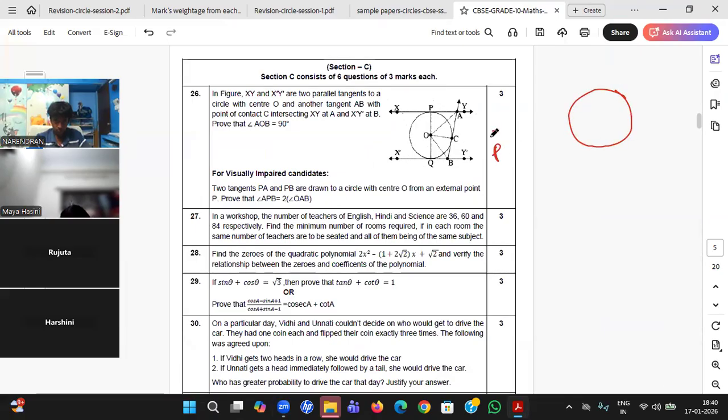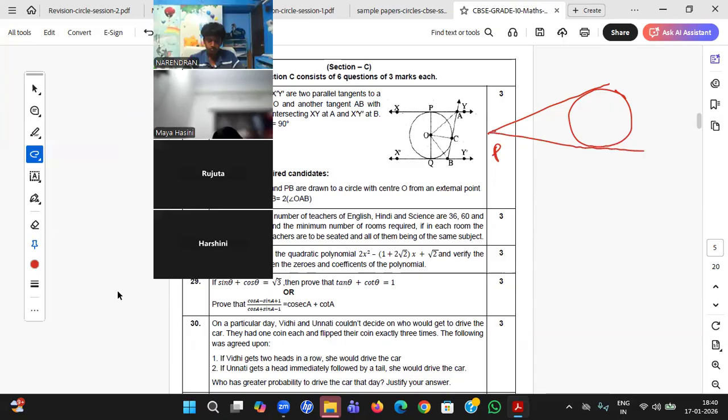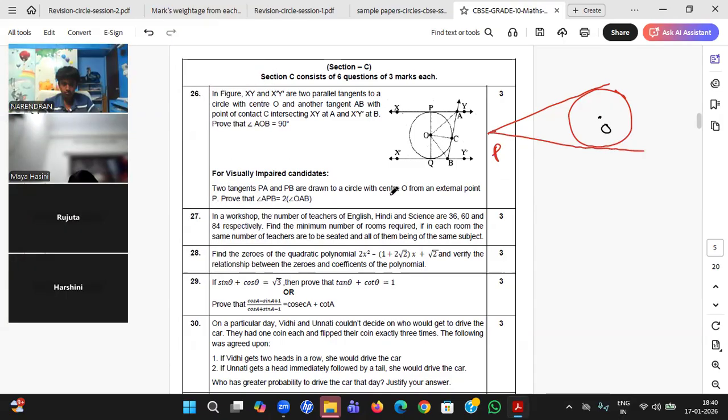This is a point P. So this is one tangent. This is another tangent. PA and PB are drawn to the circle from center O, the center is here, from an external point, through angle APB. So this is A, this is B. Angle APB, this is theta, I am taking, equal to 2 times angle OAB.